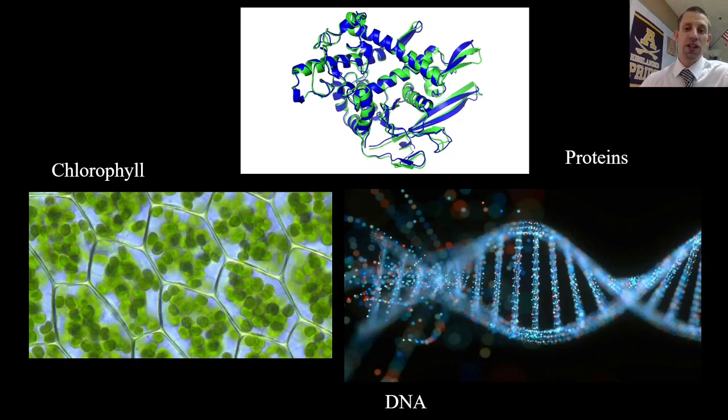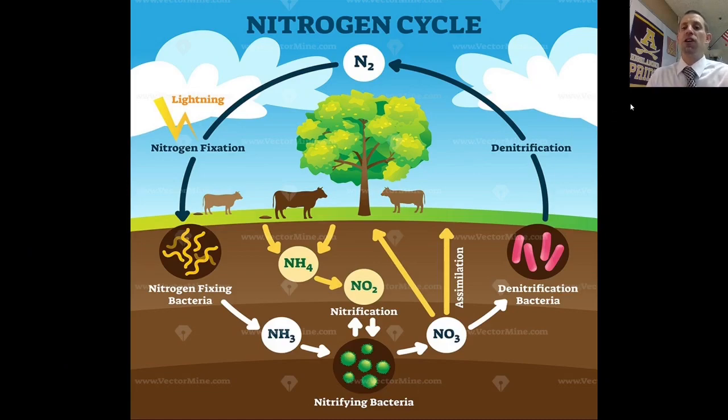You also find nitrogen in the amino acids of proteins. And you also find nitrogen in nucleic acids, specifically like DNA. So nitrogen is incredibly important for all living things to make their proteins, which perform cell activities, and to make their DNA, which is what ultimately makes the proteins. Here's a look at the nitrogen cycle, highlighting one of those processes that I just mentioned.